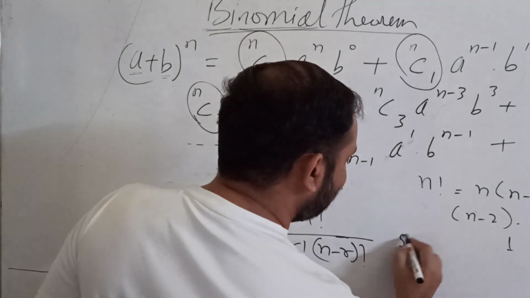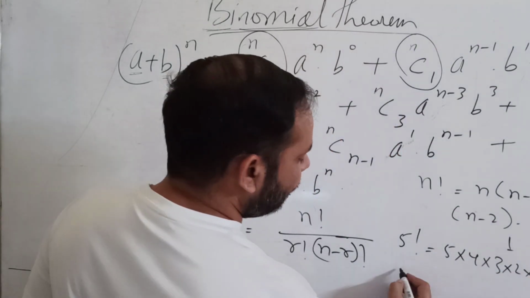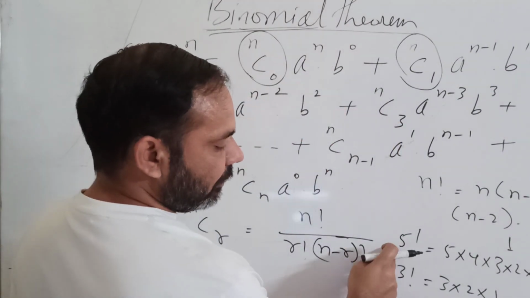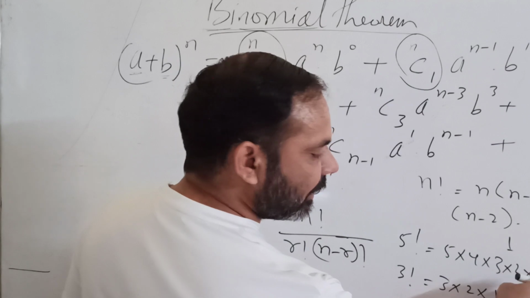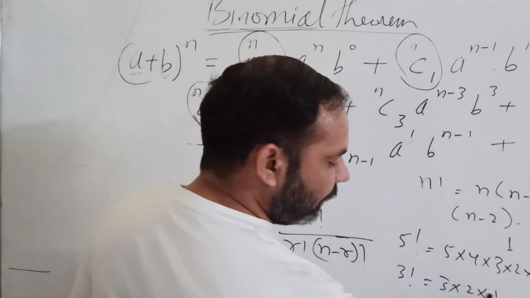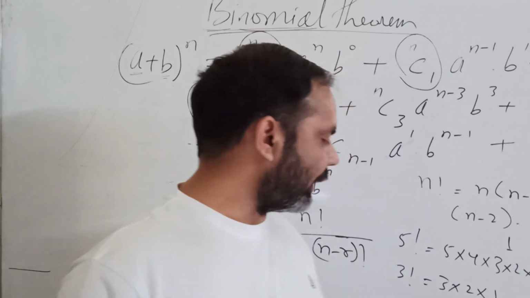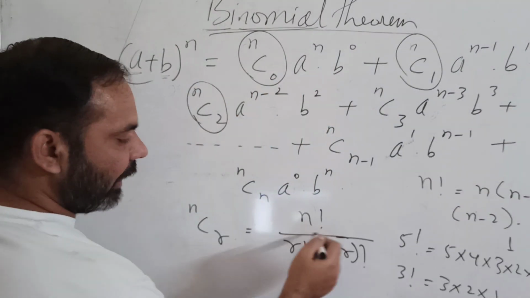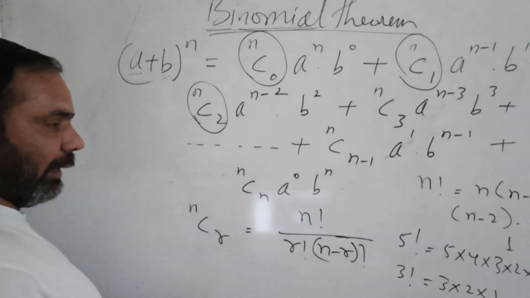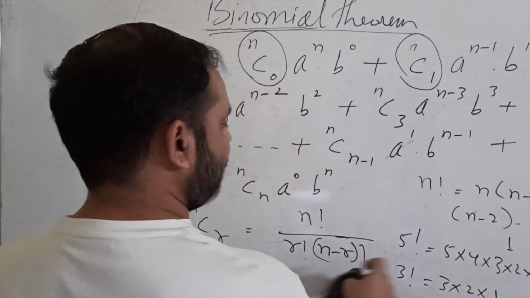Suppose 5 factorial is 5 into 4 into 3 into 2 into 1. Suppose 3 factorial is 3 into 2 into 1. 5 factorial means you start from 5, go on decreasing the number up to 1 and multiply all of them. 3 factorial, start from 3, go on decreasing and multiply until you reach 1. So this is your n factorial, this is r factorial, this is n minus r factorial. Let us solve the condition which I discussed earlier with this formula.